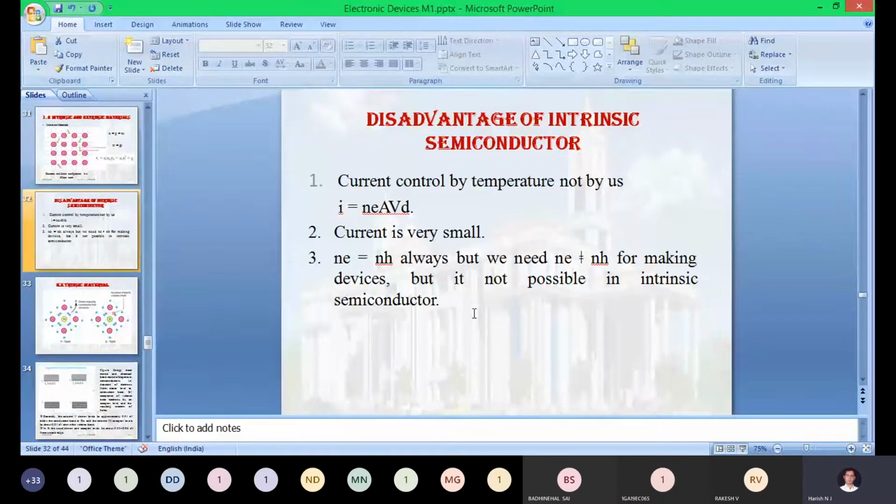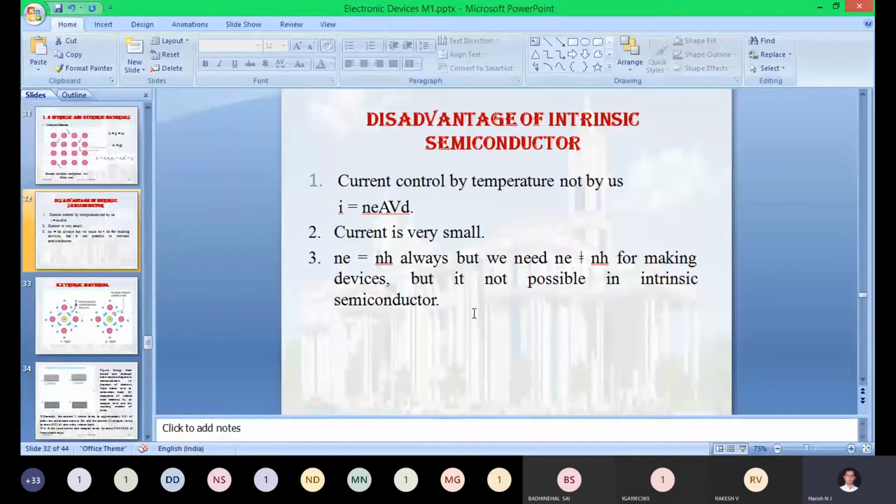That is the second disadvantage. And the third disadvantage: we always prefer Ne not equal to Nh for device fabrication. But unfortunately, in the intrinsic semiconducting material, this is not the case. In the intrinsic semiconductor, Ne is equal to Nh. Ne equal to Nh means that however many electrons you remove from the valence band, that many holes will be created in the valence band. That is the meaning of Ne equal to Nh.